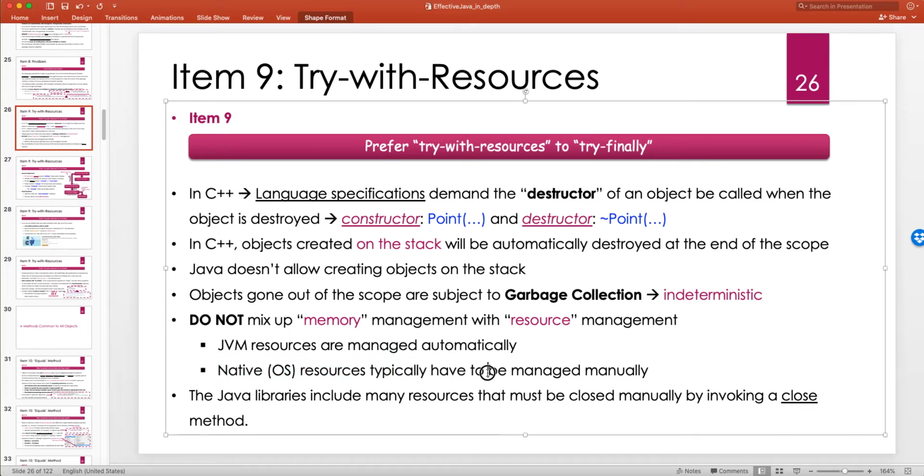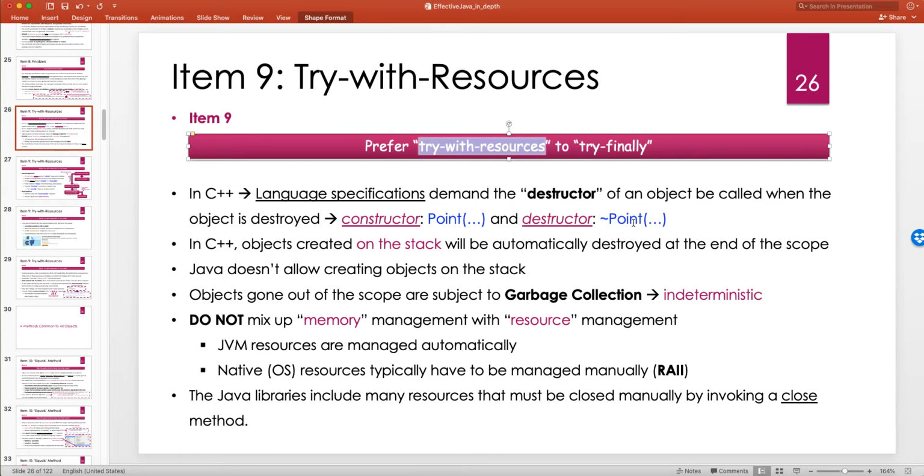So native or OS resources typically have to be managed manually, and the problem is that everything in Java is classes, right? Which means we want some sort of concept similar to RAII. Resource acquisition is initialization. This is a very well-known term in C++. If you're not familiar with what RAII is, you can just Google it. The idea is that when you create a class, in the constructor of that class, you acquire that resource and initialize it. And then when the object goes out of scope, which means it is no longer used, the destructor is going to clean up whatever resources we had and release them.